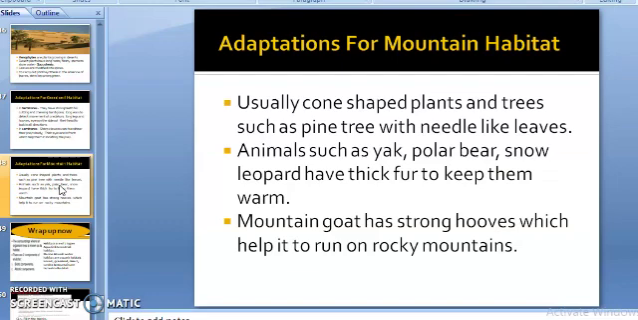Animals living in mountain habitat have a number of adaptations too. Animals such as yak, polar bear, snow leopard, I've already shown you the images of these animals in previous videos. They have thick fur on their bodies to keep them warm and protect them from cold. Polar bears have a thick layer of fat under their skin that is called blubber. The mountain goat has strong hooves which help them to run on the rocky mountains easily. So this is all about the adaptations of plants and animals in different habitats.